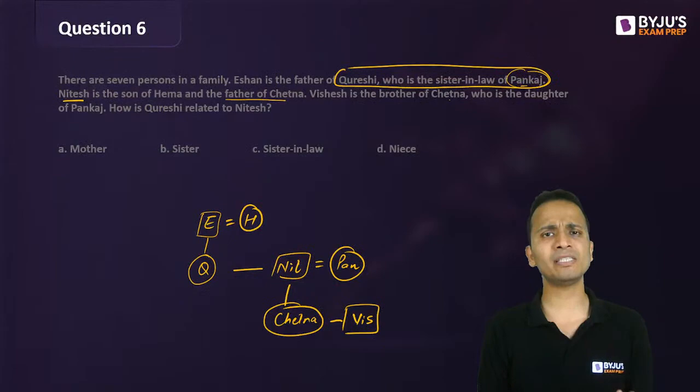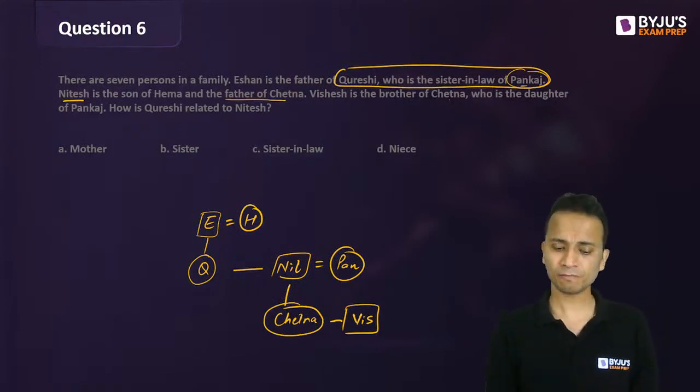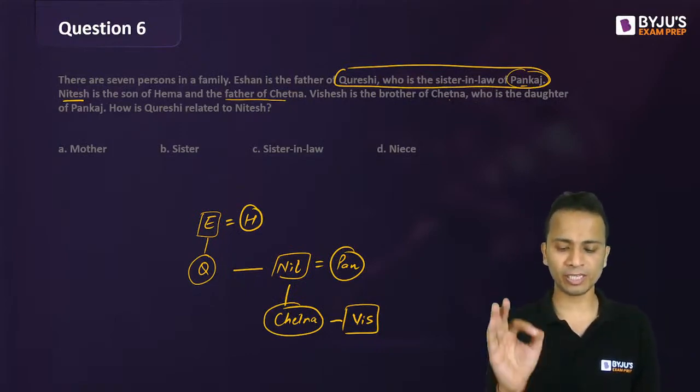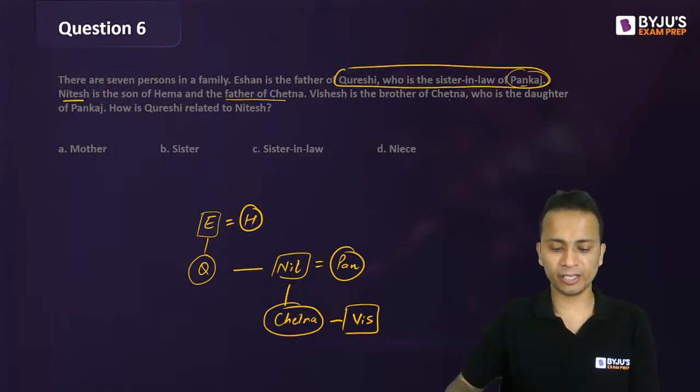It happens in actual questions as well. So if names are given, make sure you are not attaching genders to the names of persons. This is a very important thing to take care of.